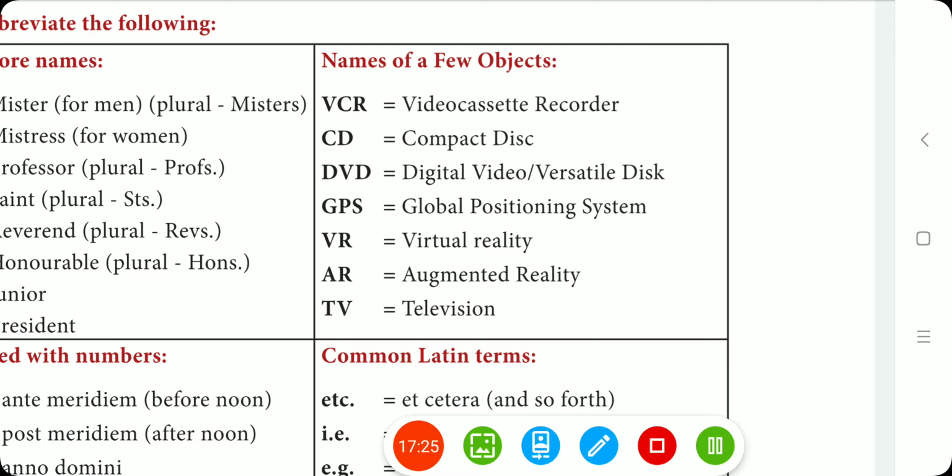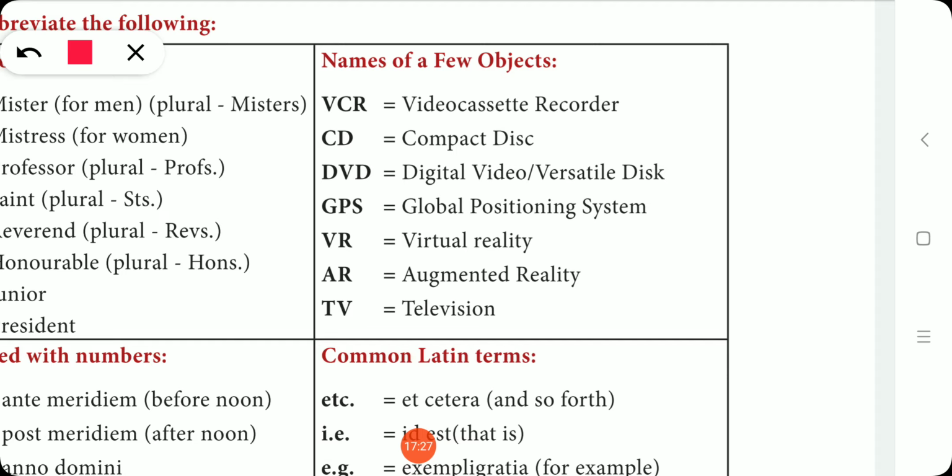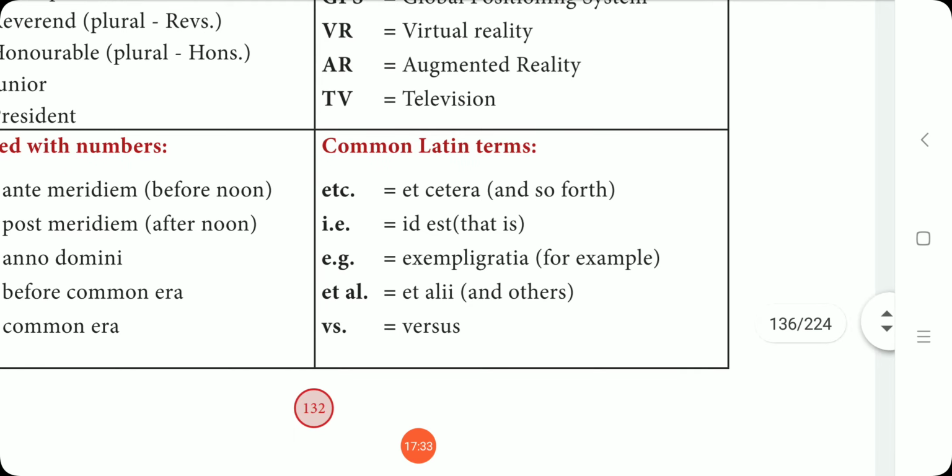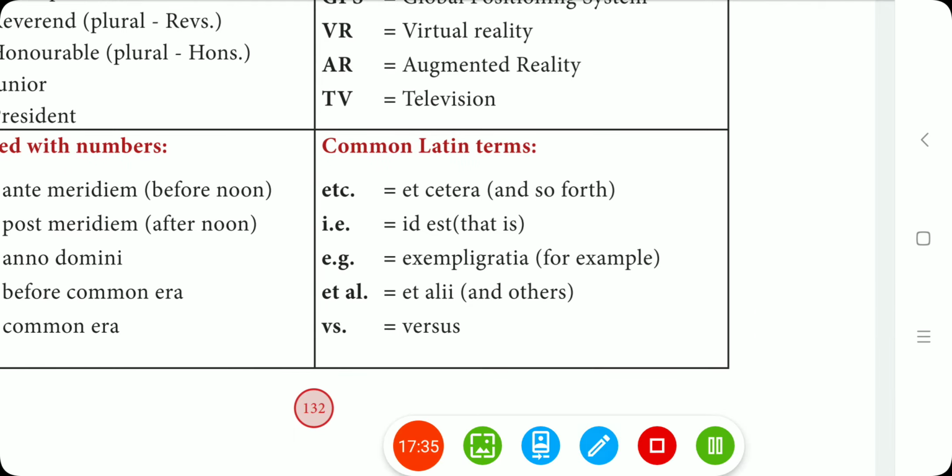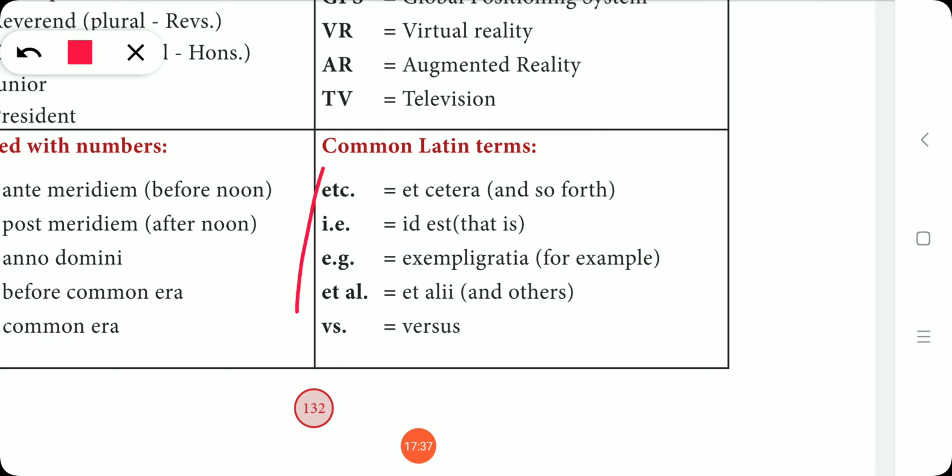Is there any acronym in this? There are no acronyms in this. All these are abbreviations. Next, common Latin terms. We use etc. etc. is a Latin word, and its meaning is and so forth.